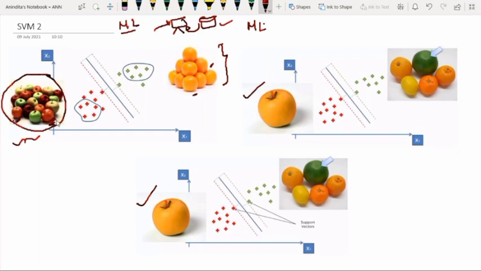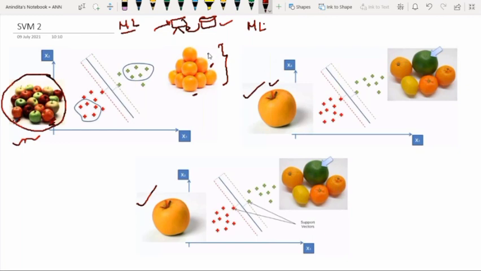It will never pick an apple which is very much likely to be an apple, right? It will pick some apple, for example, which is like an orange in color. This is the basic difference between any ordinary machine learning algorithm and the support vector machine.